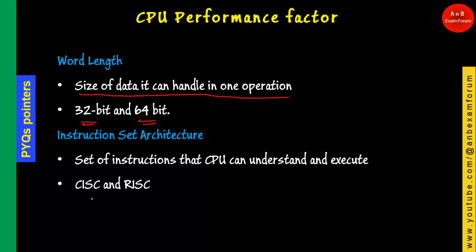And there are two types of instruction sets which we are not going to discuss in detail because it is out of the scope of our chapter. They are CISC and RISC: complex instruction set computer and reduced instruction set computer. So just remember there is a standard set of instructions which a CPU has, and based on that it can execute the instructions.